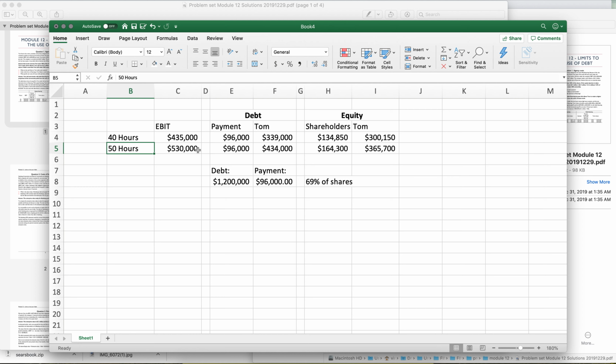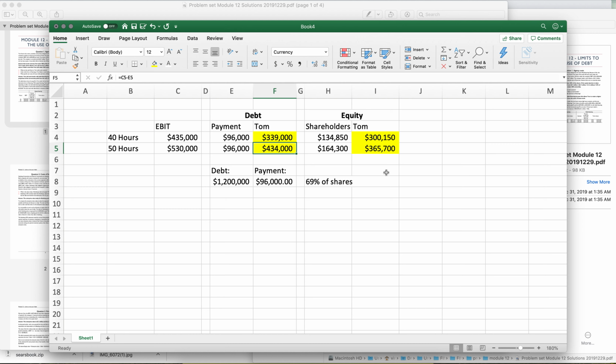And so the model that is always used in corporate finance is we have some earnings that would be achieved with low and high levels of effort. And then we have some financing structure that incentivizes Tom to either work or not. So the two columns that we need to really care about are these two. And in this case, it's always better for us to have debt. He does better if he works a little bit in this column, and he does better if he works a little bit in the debt column as well. So he would never want to do equity.